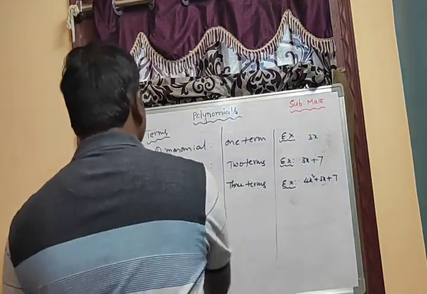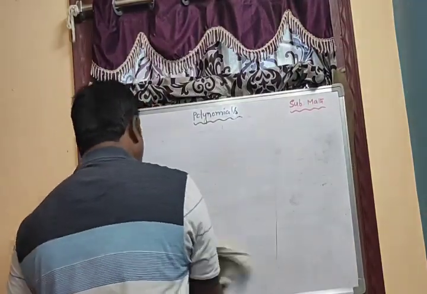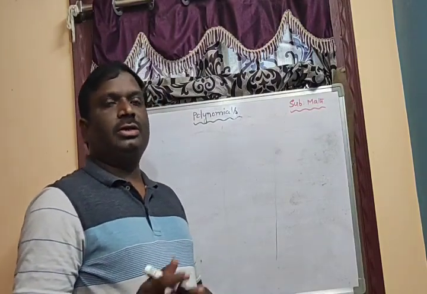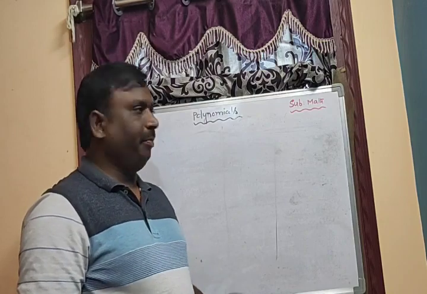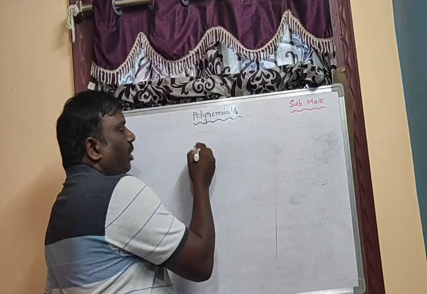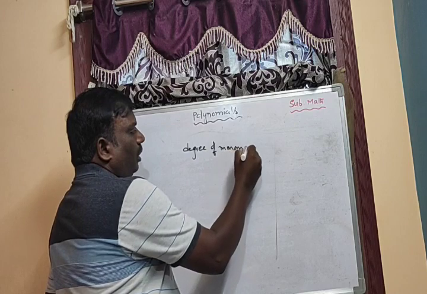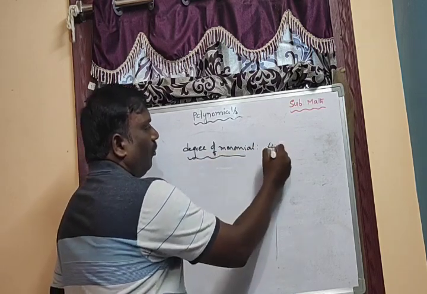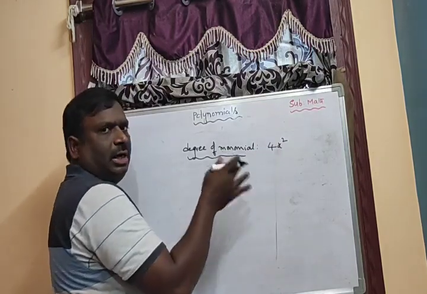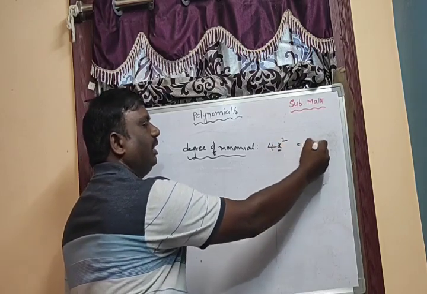Now, based on their degree. Before going to types of polynomials based on their degree, first we have to understand the degree of a polynomial. What is the degree of a polynomial? I am taking the degree of a monomial, 4x square. What is the degree? The highest power of the variable is called the degree. Already we discussed degree. Here there is only one variable, so we take the degree as 2.